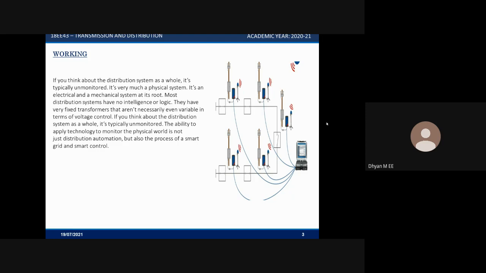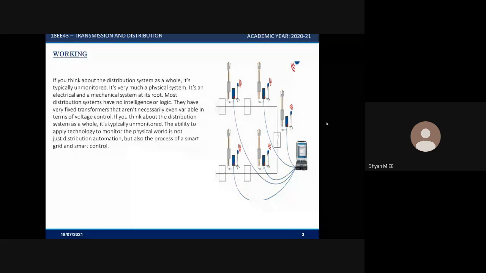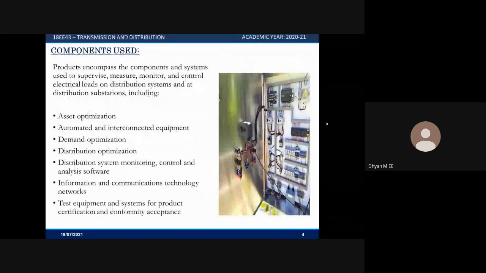Don't need to roam around the forest for that single cut of the wiring. In automation, everything will be fixed in the computer system, so that you can handle it with one person. So this is the working of automation. Next,